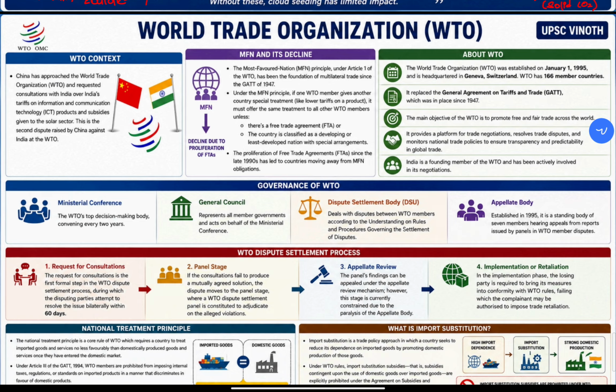Now, governance of WTO. The important governing body is the ministerial conference. What is meant by ministerial conference? Generally they will say MC. It is the top decision making body. They will meet every 2 years. Then the General Council, representing all members of the government, acts on behalf of the ministerial conference. All the member countries are represented here.